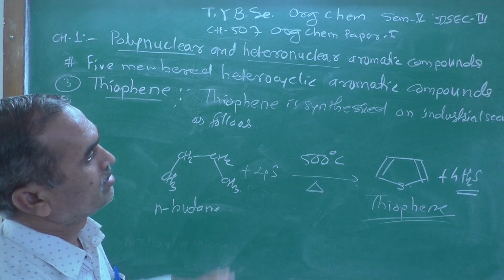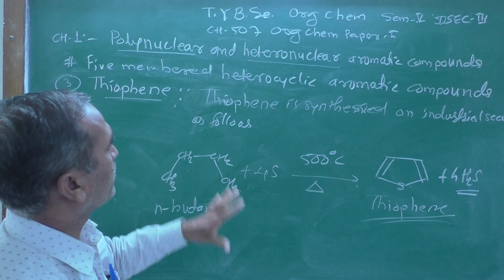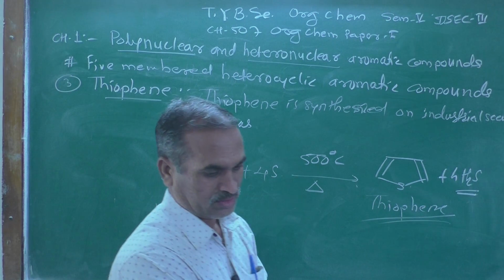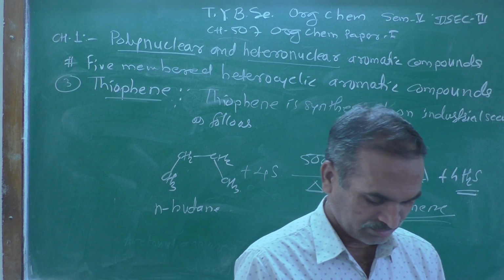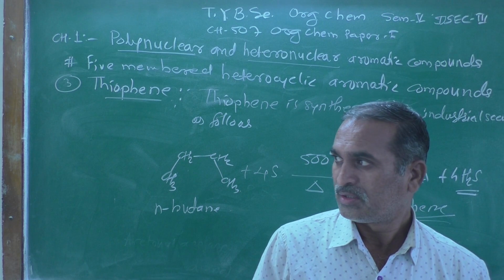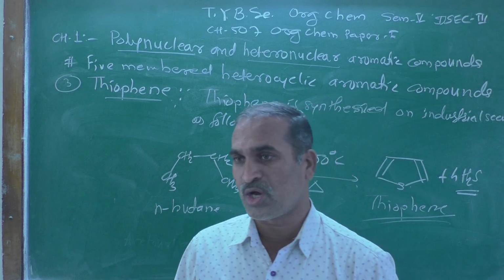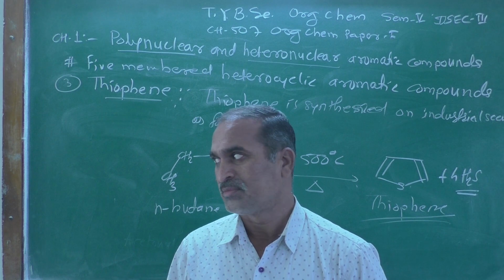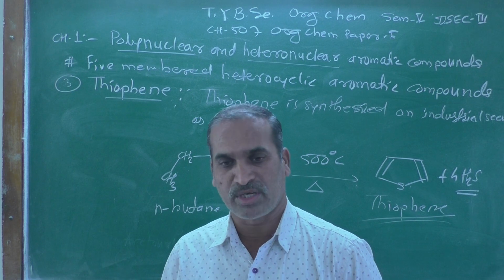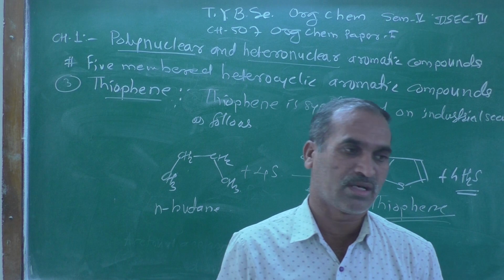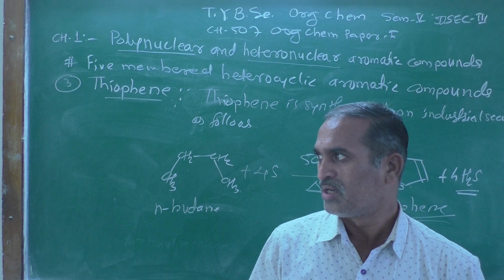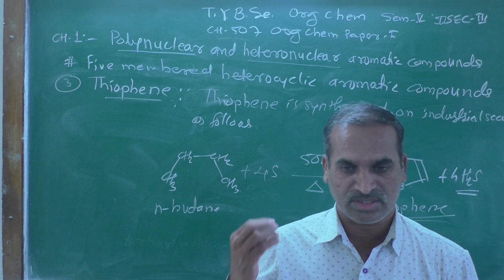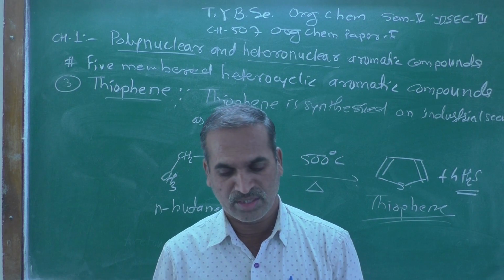So these are the procedures for the synthesis of thiophene. We have described here 2 methods. One is the Paul-Knorr synthesis and another one is the industrial process. How one can synthesize thiophene in the laboratory.